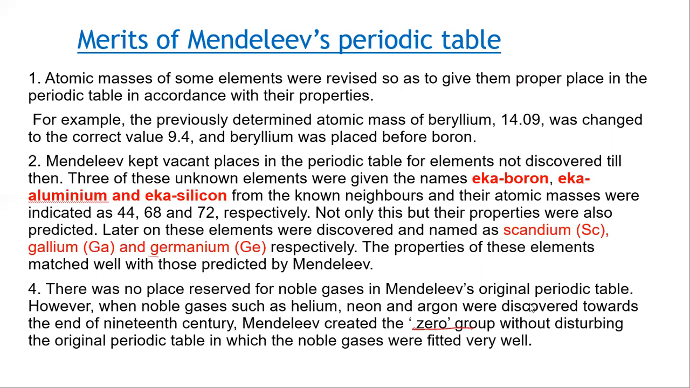Not only that, he predicted the properties, and afterwards, when the elements were discovered, the properties of those elements matched well with those predicted by Mendeleev. Then the last one is noble gases were not discovered at his time. When the noble gases were discovered, Mendeleev could place them in his periodic table without disturbing the position of other elements. I hope it is clear to you. Let us discuss the demerits of Mendeleev's periodic table.